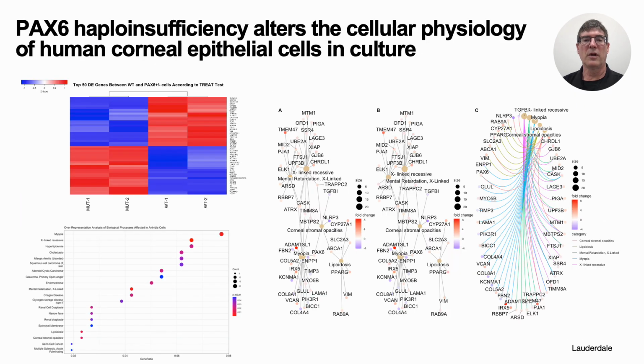We are using RNA-seq, single-cell RNA-seq, and proteomics approaches to identify candidate pathways that could explain the changes in the corneal surface that we see in both mice and people with aniridia. We have identified several such candidates and are in the process of testing them. Hopefully, I can give a more mechanistic talk on this soon.